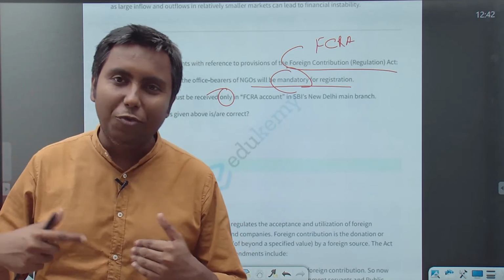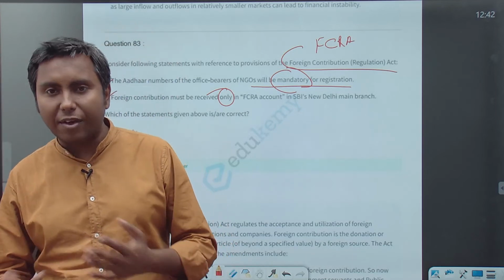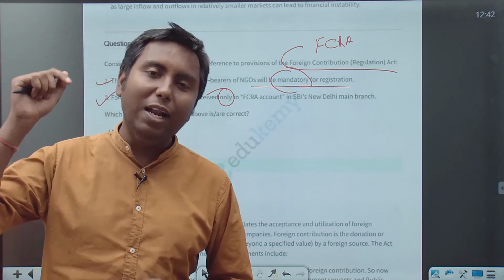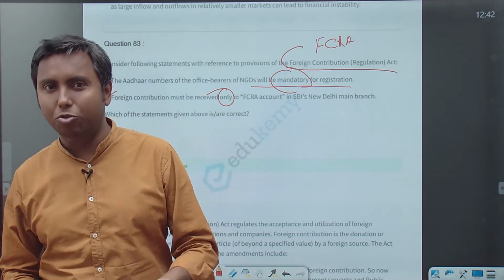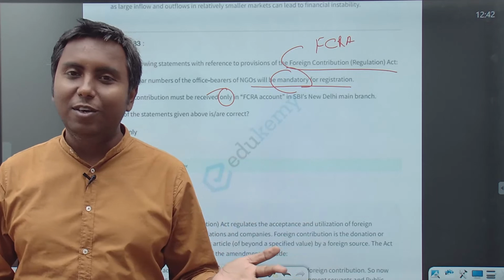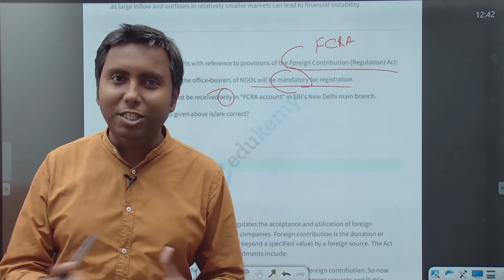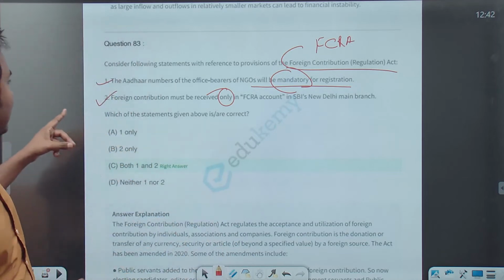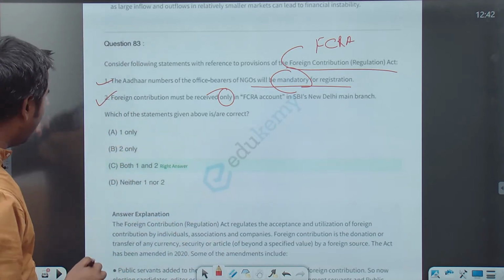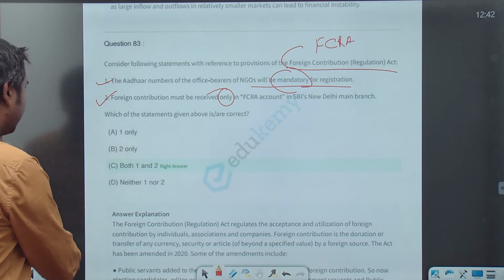If you want to avail of the benefits of FCRA, then you will have to open a bank account in the New Delhi SBI main branch. This is very typical information. Unless you know it, it's difficult to get it correct. Statement 2 is correct, so both 1 and 2 are correct.